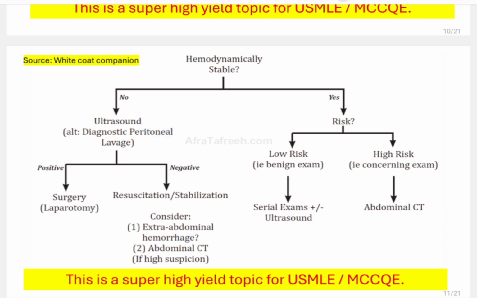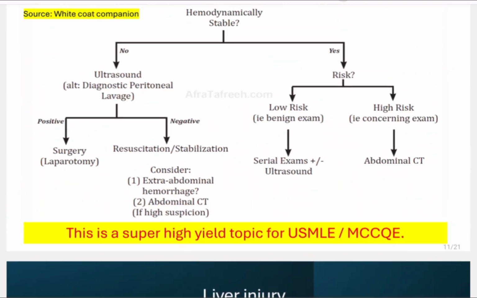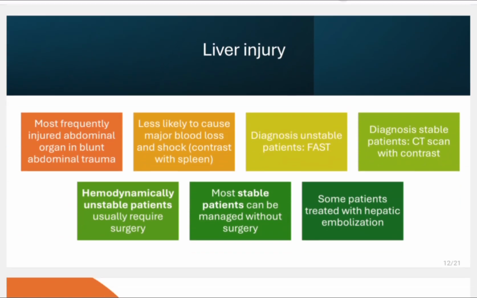So in this, if there is emergency, you will go for ultrasound, and if there is no emergency, you will go for abdominal CT. So this is a very high yield flowchart for MCCQE and USMLE. That is why I am discussing this in detail, and I am giving so much time to this slide. So I hope this is clear. Please remember this flowchart.